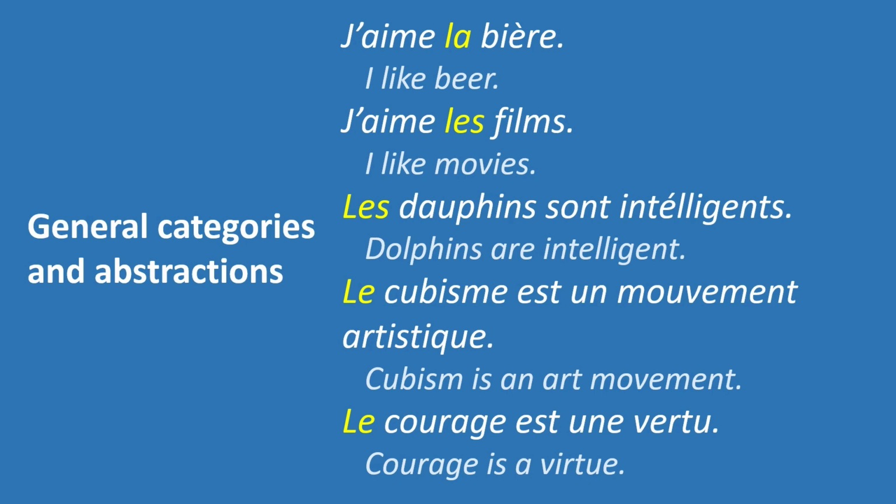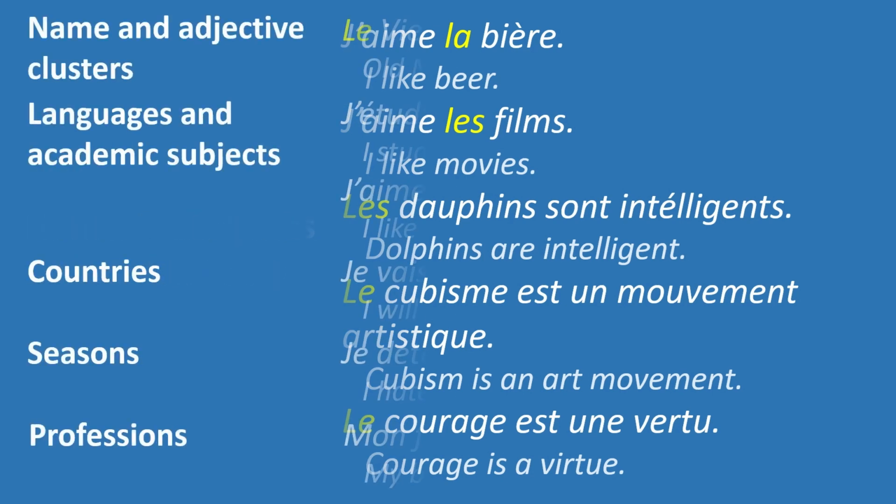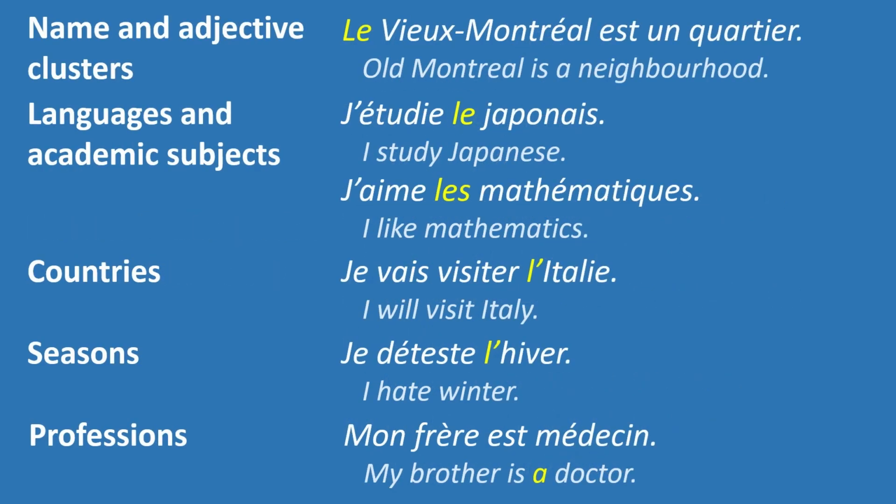Le cubisme est un mouvement artistique. Cubism is an art movement. Le courage est une vertu. Courage is a virtue. The definite article is also used with name and adjective clusters. For example, le Vieux Montréal est un quartier. Old Montreal is a neighborhood.